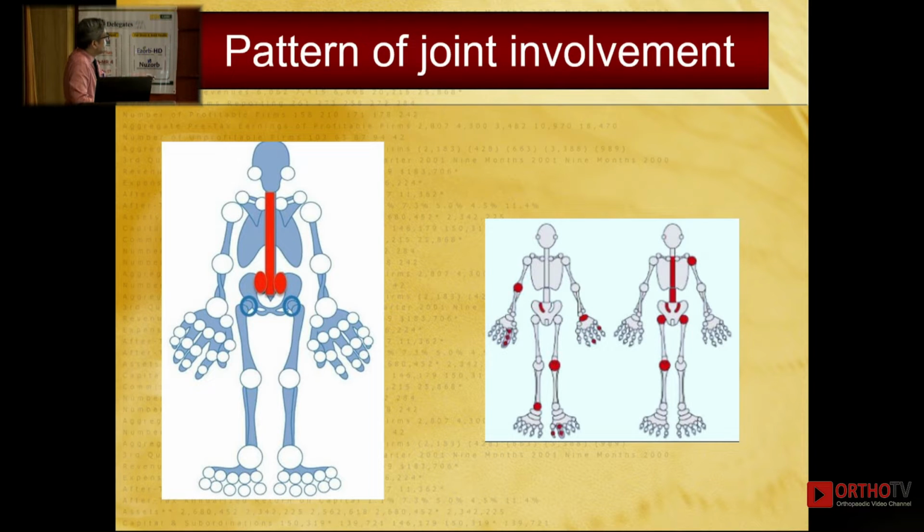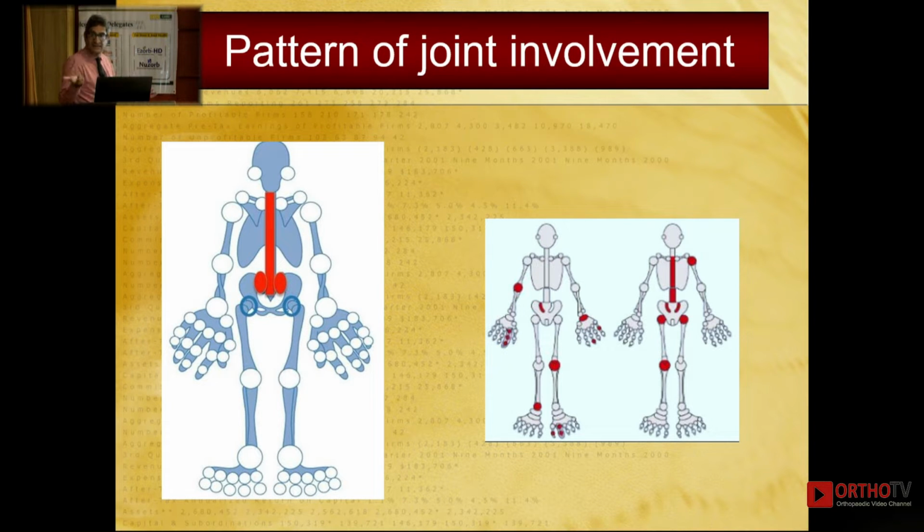Either it can be purely axial, only the sacroiliac joints and the vertebral joint involvement, including facet and costovertebral joints. Or it could be a combination of axial joint involvement plus some peripheral joint involvement. Peripheral joint involvement in spondyloarthritis is typically asymmetric.